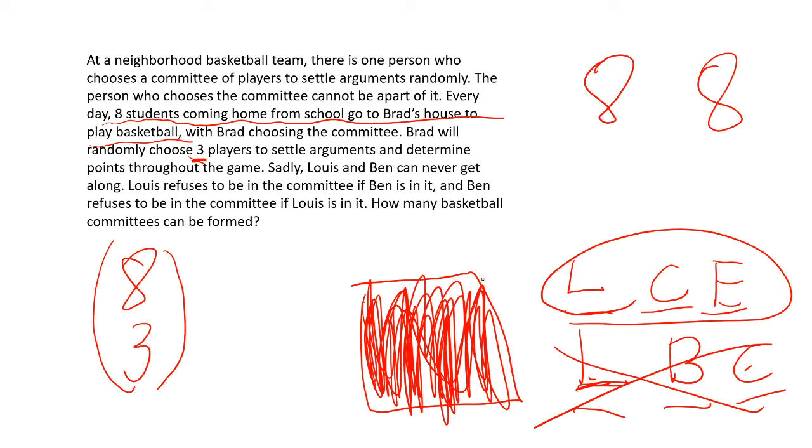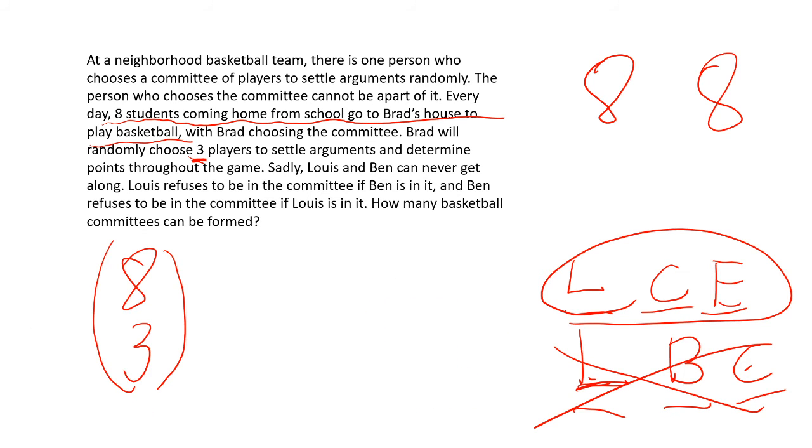But then remember, Lewis and Ben can't be in the committee together. So essentially, if we count all the cases that we do not want, whenever Lewis and Ben are on the same committee, all we need to do is subtract it off from the total, and the remaining will be what we do want.